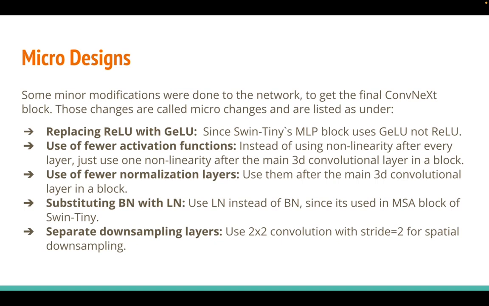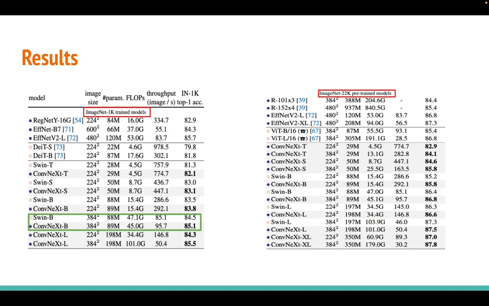Micro designs. Some minor modifications were done to the network to get the final ConvNeXt block. Those changes are called micro changes, and they are listed as under. First is replacing ReLU with GELU, then use of fewer activation functions, then use of fewer normalization layers, substituting batch norm with layer norm, separating downsampling layers. The results are as follows.